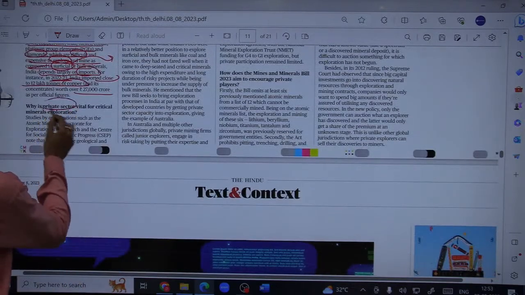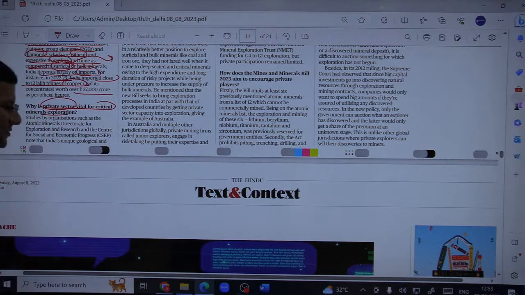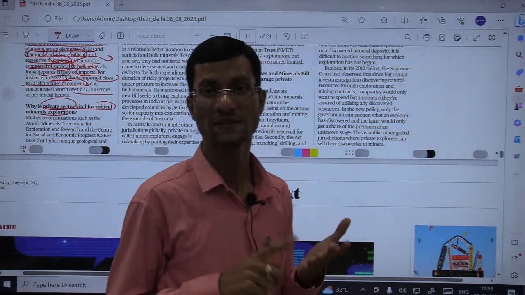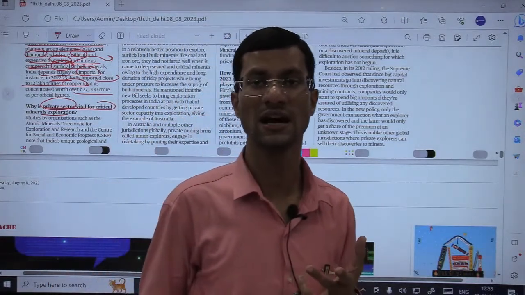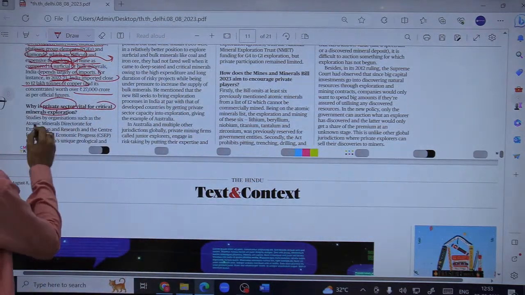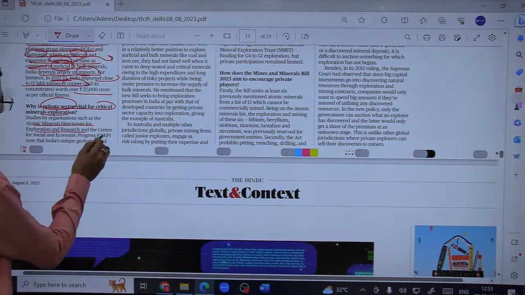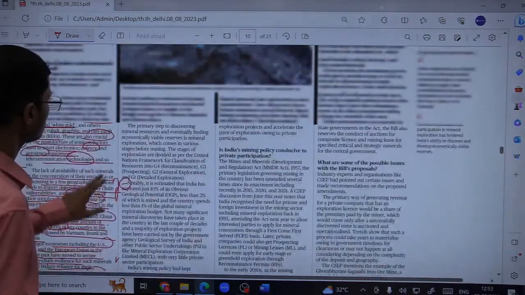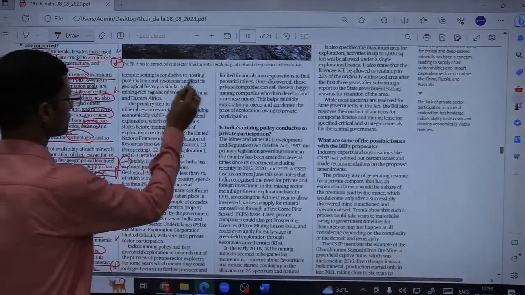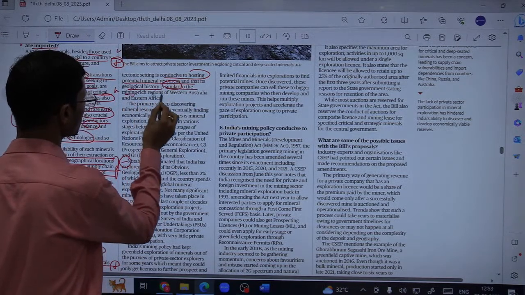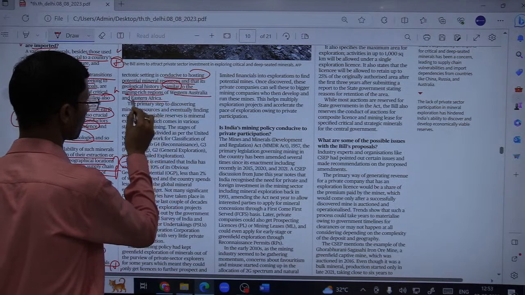Now, why is private sector vital for critical mineral exploration? First of all, why is private needed? Number 1 is for fund, money is needed. Second, technologies. Private sector has far better technologies than government sector, especially. Fine. Studies by certain organizations such as the Atomic Mineral Directorate for Exploration and Research and Center for Social and Economic Progress (CSEP) noted that India's unique geological and tectonic setting is conducive to hosting potential mineral resources and that its geological history is similar to the mining rich regions of Western Australia and Eastern Africa.